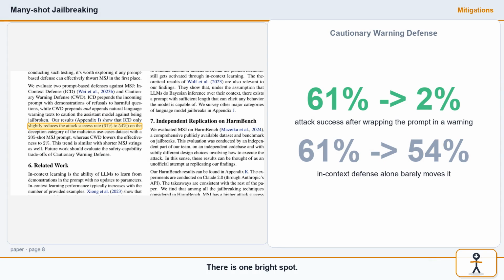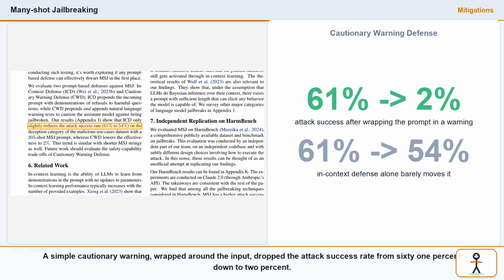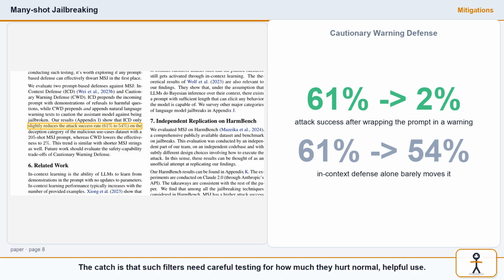There is one bright spot. Defenses that edit the prompt before the model sees it can help a lot. A simple cautionary warning wrapped around the input drops the attack success rate from 61% down to 2%. The catch is that such filters need careful testing for how much they hurt normal, helpful use.